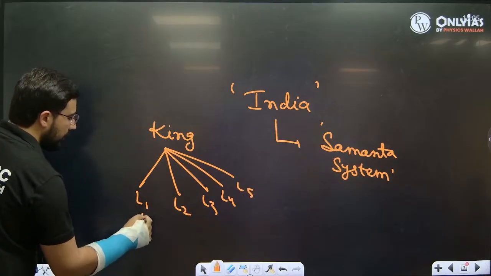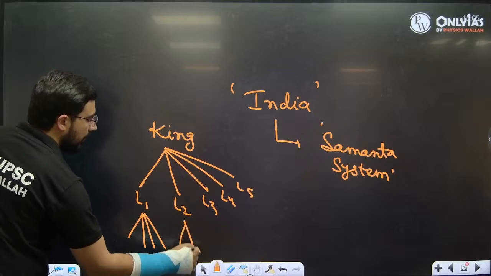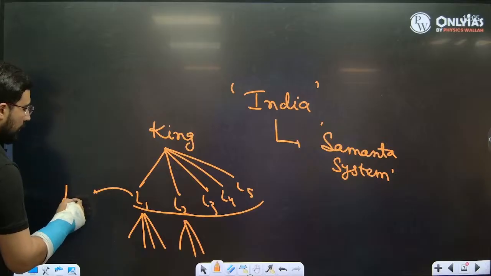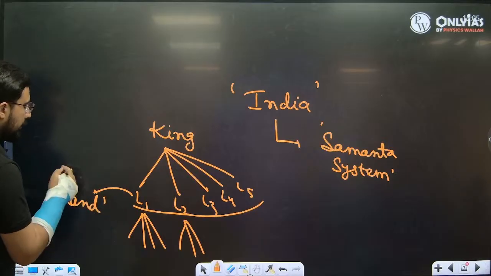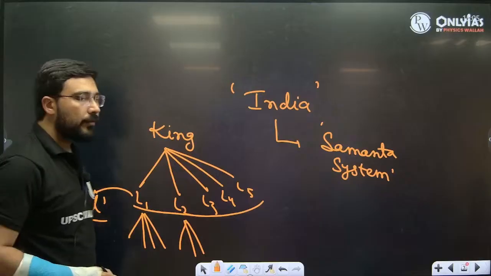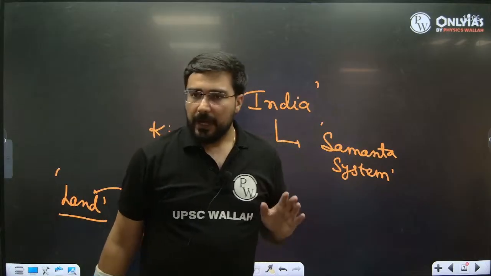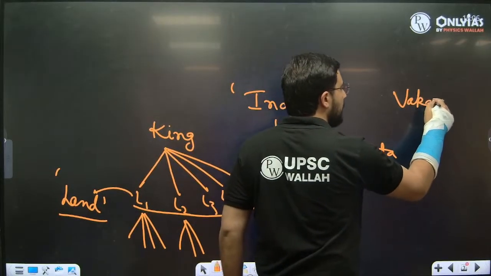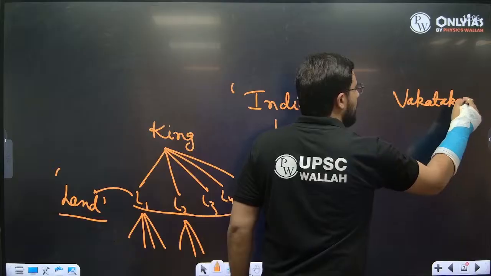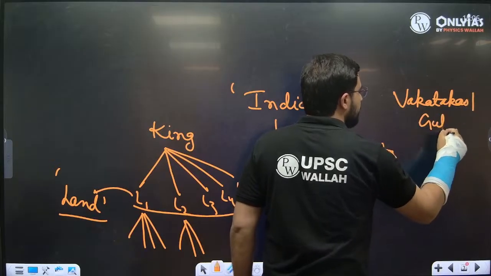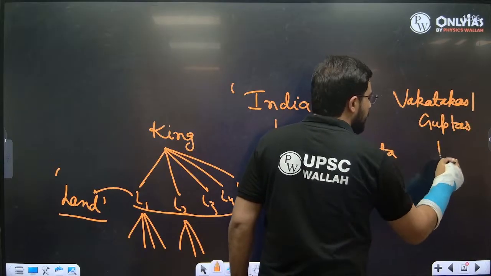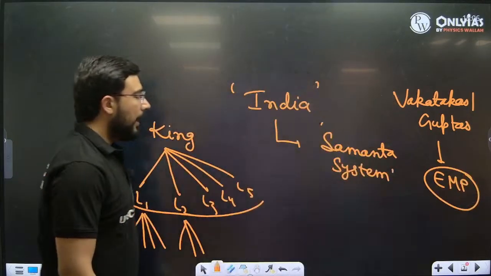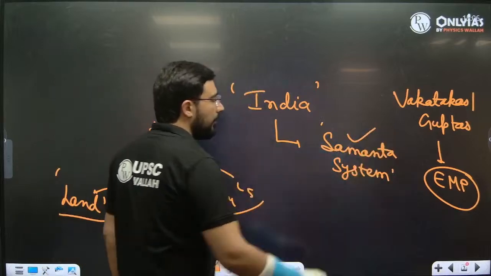Under them there used to be further division of power. All of them used to have control over land. We have discussed previously that land grants started in India starting from which time period? Satavahana. And they expanded greatly during the time of Vakatakas and the Guptas. This became a general feature for the early medieval period, and this system is known as the Saman system.